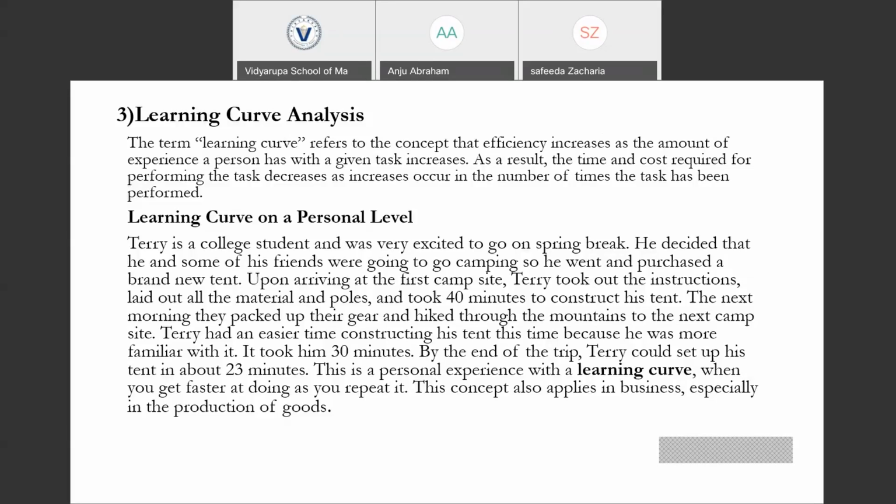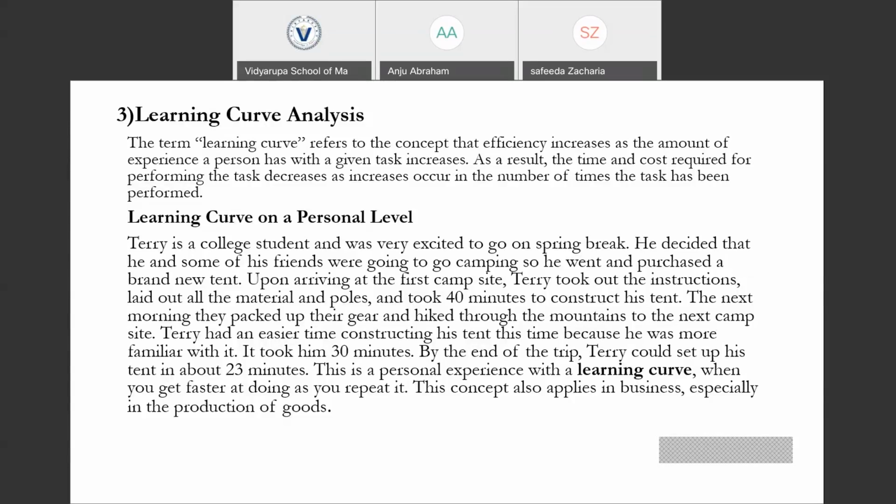So let's take an example from real life itself. Say we are given a task which is manual labor. For doing this task for the first time, I took 10 minutes to complete the task. When I'm doing this task for the second time, I would require only 8 minutes.